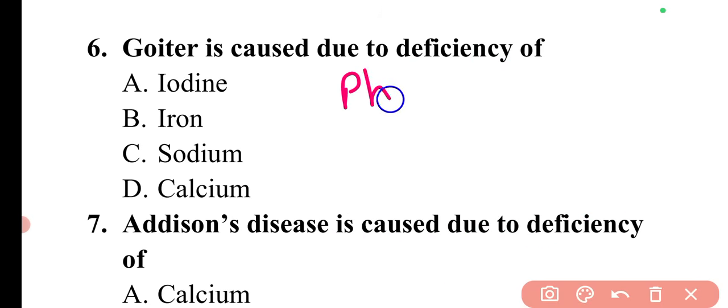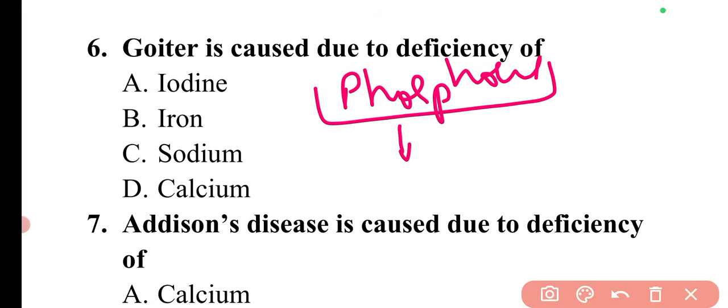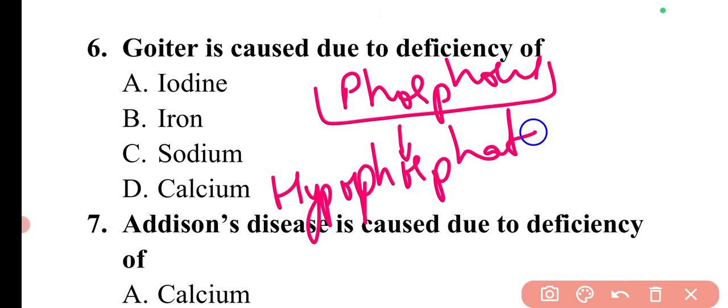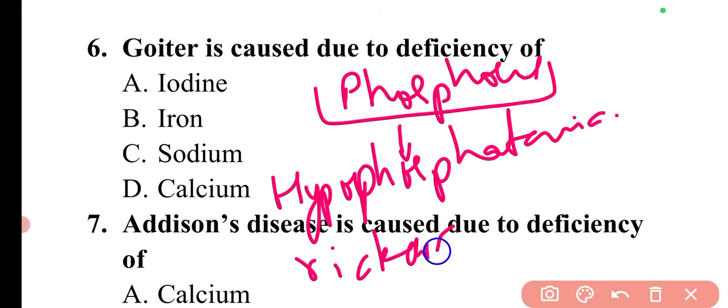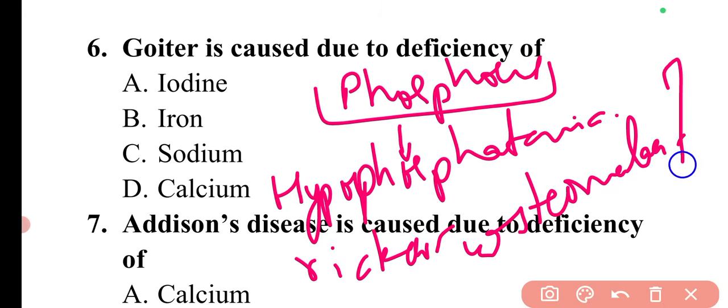Apart from these, phosphorus is also important. With phosphorus, the conditions associated are hypophosphatemia, rickets, and osteomalacia. All these different conditions you need to remember.